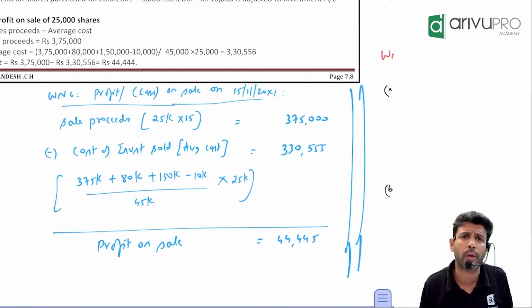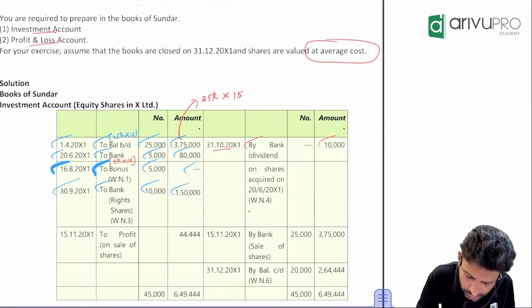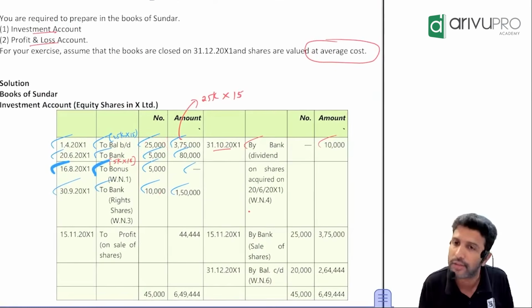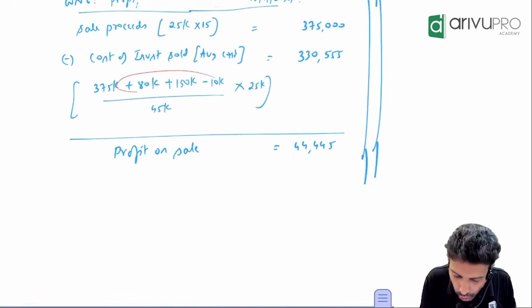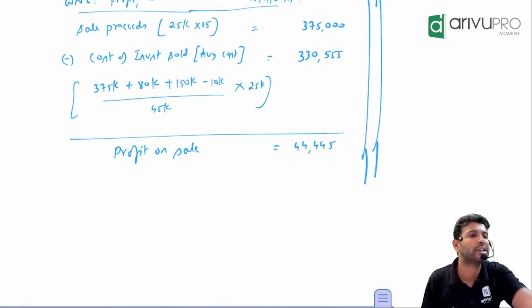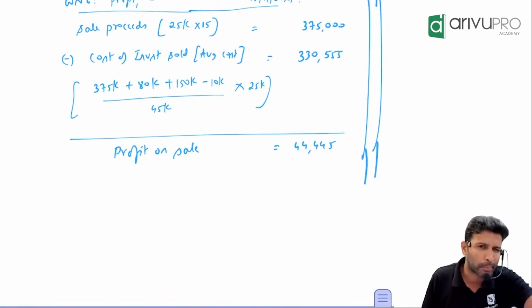5,95,000 is the cost for one share or how many shares? Adding all this, you will get 45,000 shares. So this is the cost for 45,000 shares. So for one share, how much is the cost?